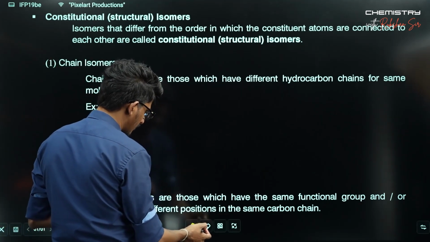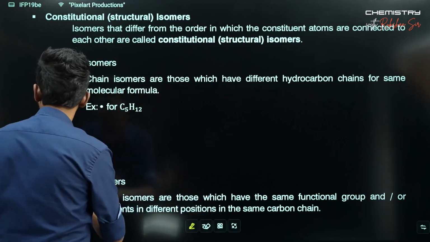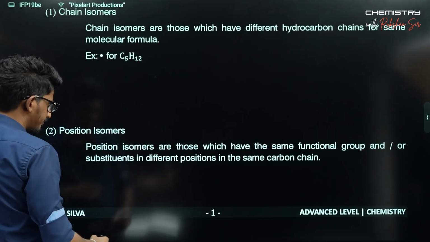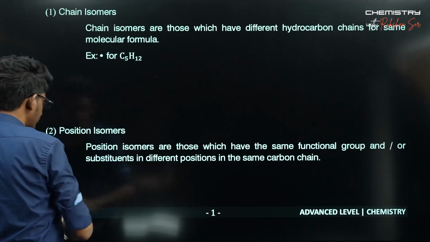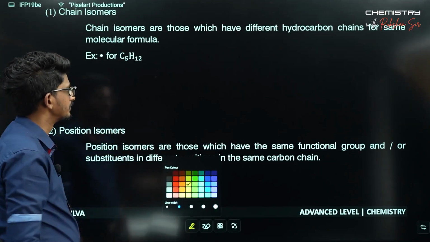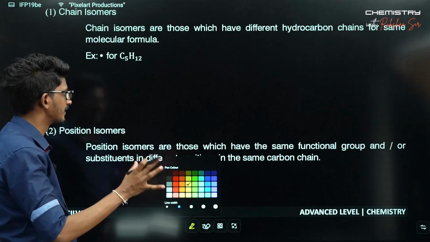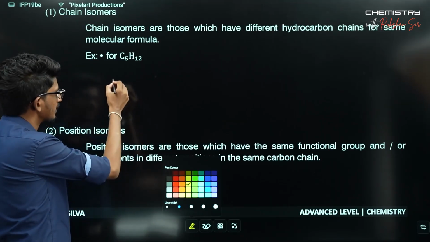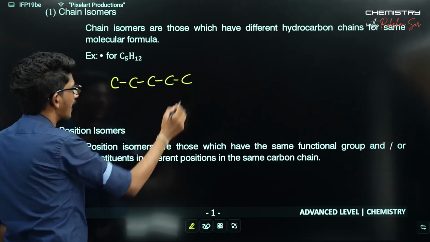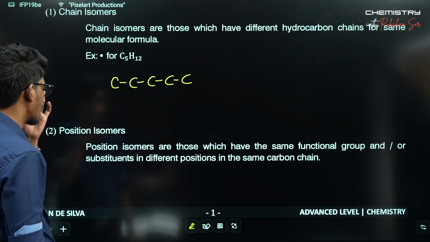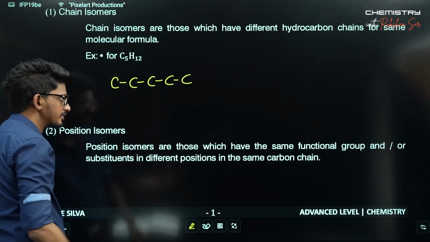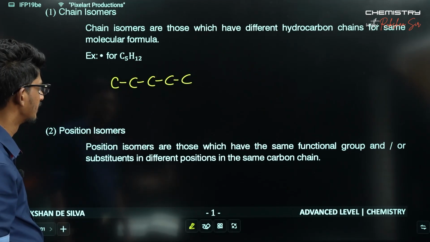So for C5H12, we can come up with different chains here. C5H12 being an alkane, all 5 carbons could reside in a single straight chain.